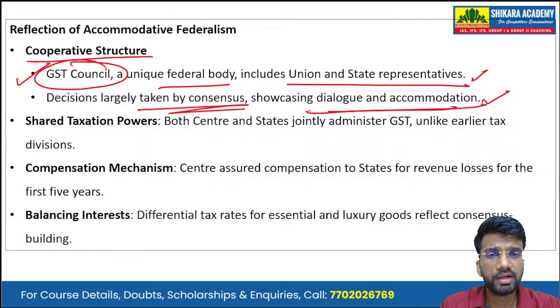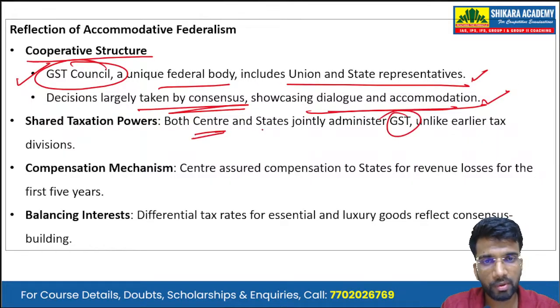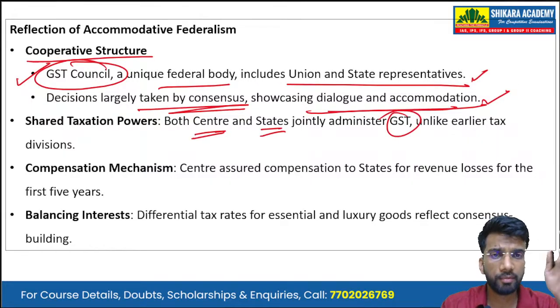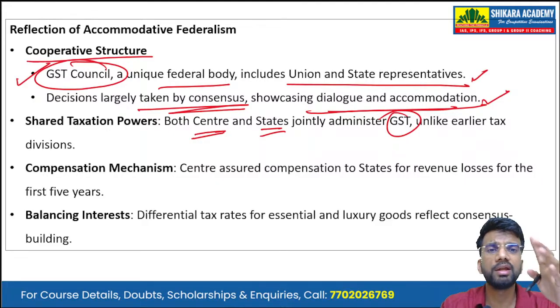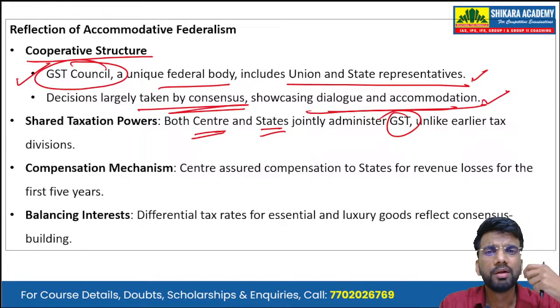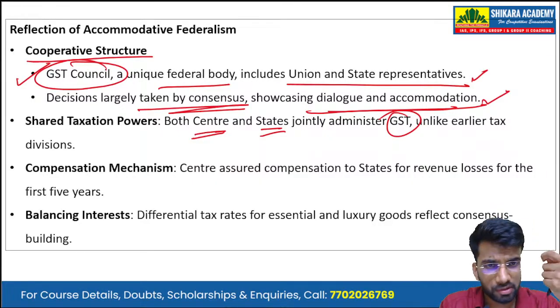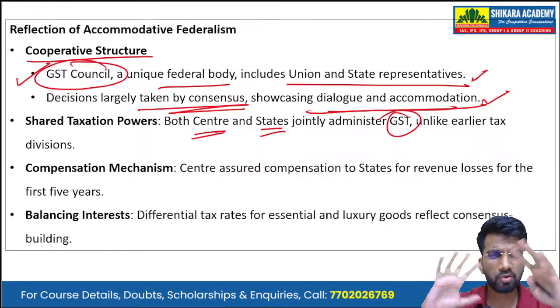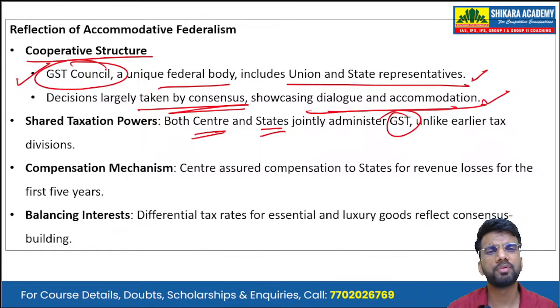Then there are shared taxation powers. So both the center and states jointly administer the GST, unlike the earlier tax division. In the earlier tax division, the excise was administered by the central government. The VAT was administered by the state governments, and there were many complexities.